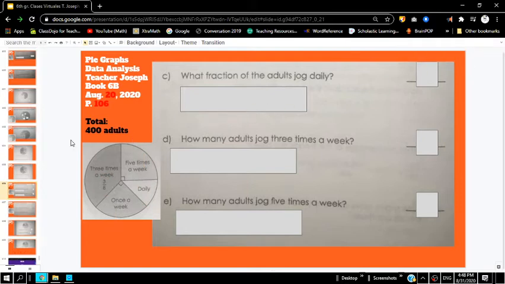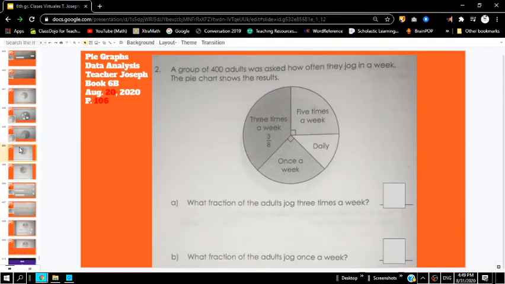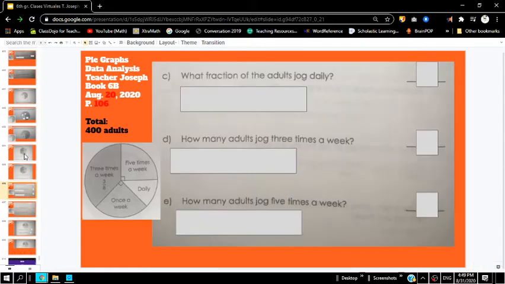All right. If I look at this chart right here, we're going to change each one of these denominators to the same thing, right? They're all going to be 18ths so that I can add up each one of them together. So let's actually go back to this problem right here. If we know that 3/8 of the adults jog 3 times a week, 1/4 of the adults jog once a week, and 1/4 of the adults jog 5 times a week, we can figure out the daily by just converting the fractions, right?